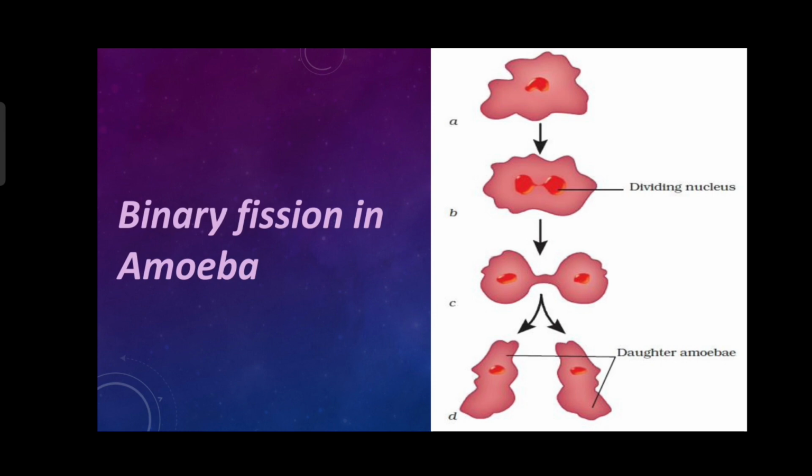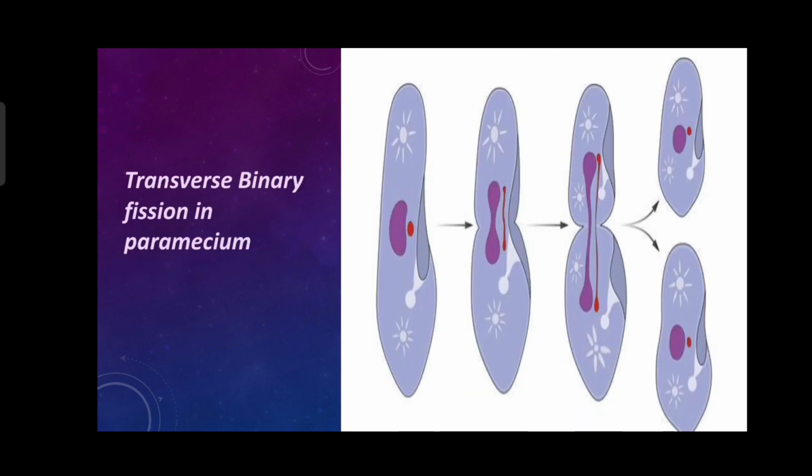The first one is simple binary fission. As you see in the diagram, this type of binary fission occurs in amoeba. In this fission, the parent cell of amoeba divides randomly and forms two daughter cells, because it never shows any fixed shape.